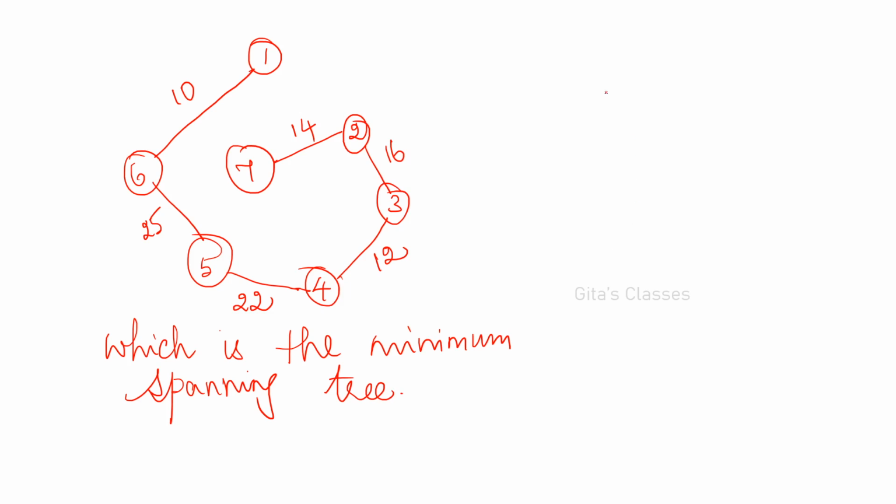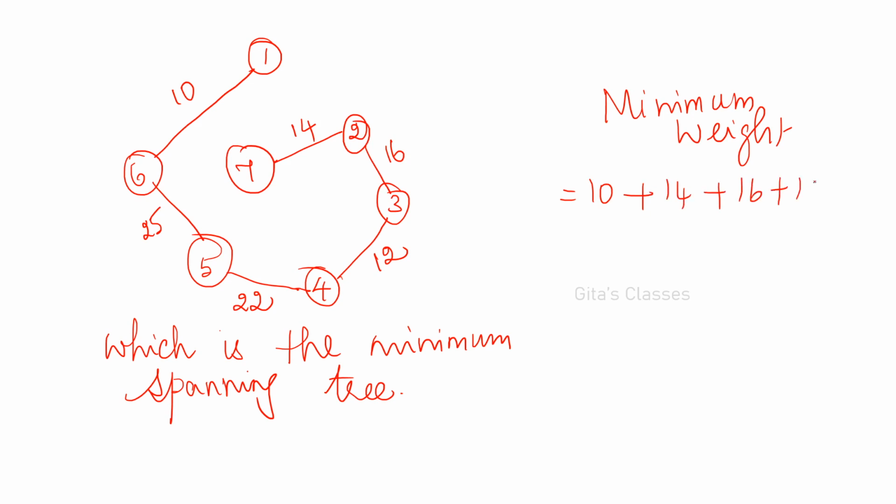What is the minimum weight now? Minimum weight is equal to, I had 10, 14, 16, 12, then 22 plus 25, right? 1, 2, 3, 4, 5, 6, yes.